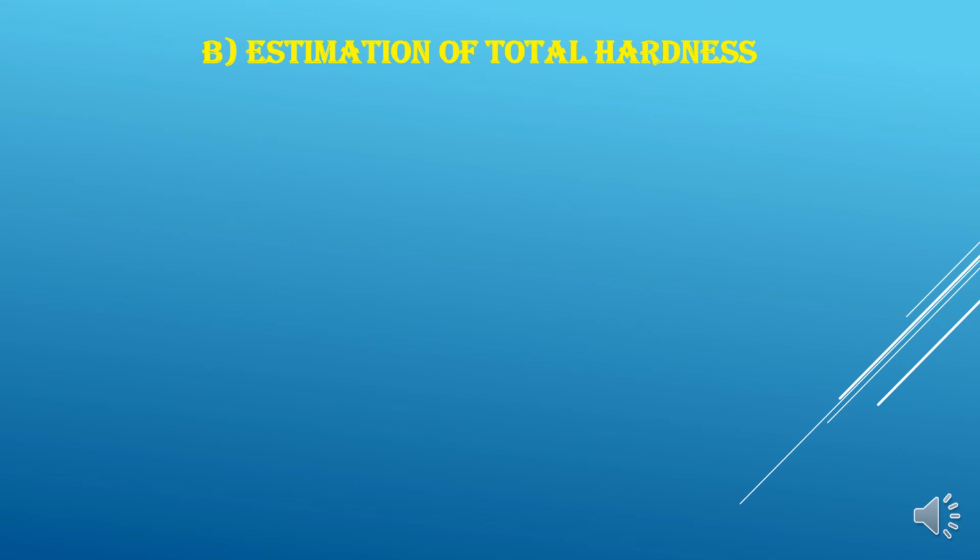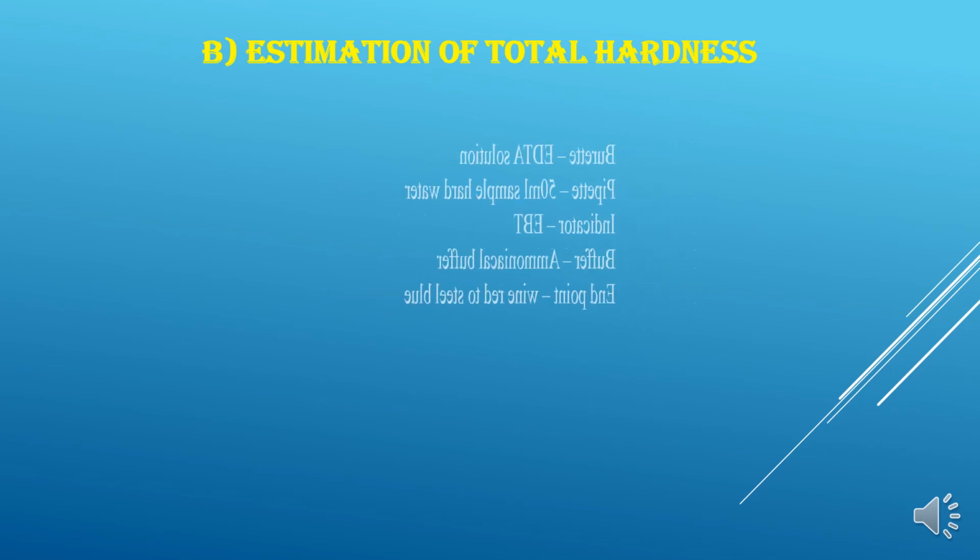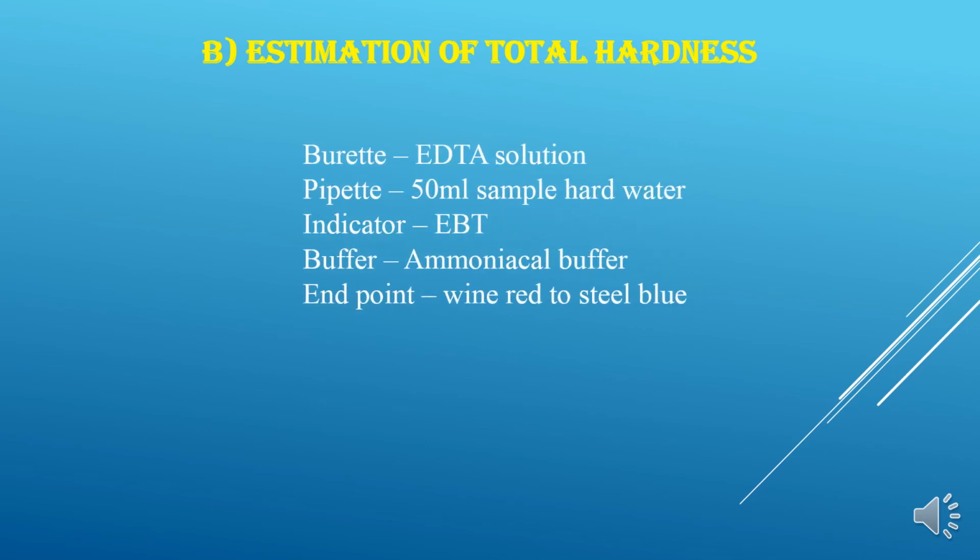Next procedure is estimation of total hardness. For this, we have to take EDTA solution in the burette. We have to fill the burette with EDTA, and we have to pipette out 50 ml of sample hard water. The water which you have brought for analysis, you should take 50 ml in the conical flask. Again add ammonia buffer and convert it into alkaline pH. Then add EBT indicator. You get a wine red color. You titrate it against EDTA taken in the burette. You get the change of color from wine red to steel blue. You note the end point. So you get the titer value that is to be taken as V2 ml.